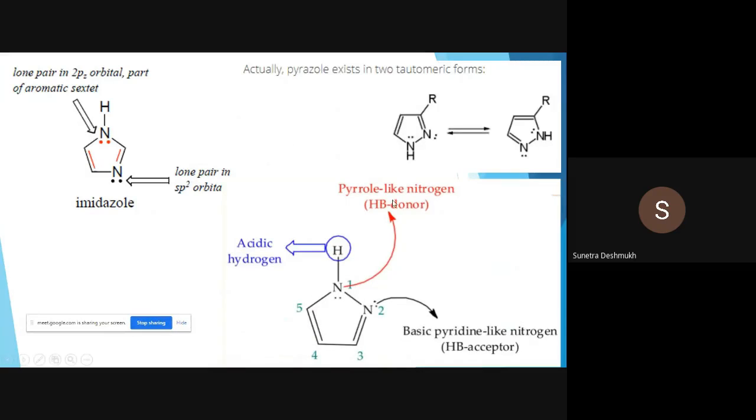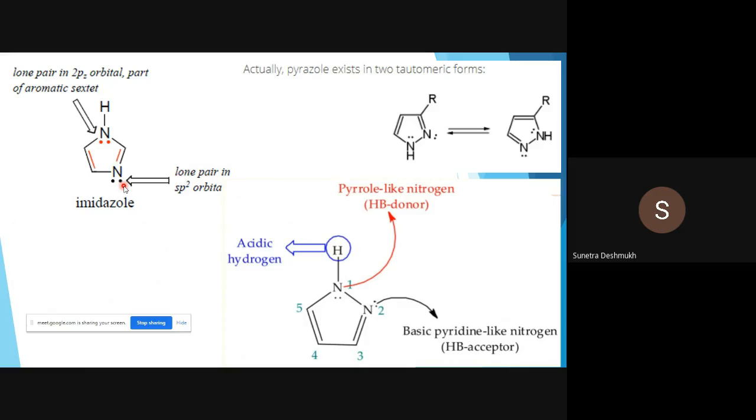So first one is, so here is the imidazole structure. We have seen everything regarding the imidazole. So the lone pair on this pyrrole-like nitrogen is present in the 2p-z orbital. Okay, so pay attention. That lone pair is taking part in the aromatic sextet. Okay. So this one is not available for protonation. So the lone pair which is present on pyrrole-like nitrogen is not available for protonation.